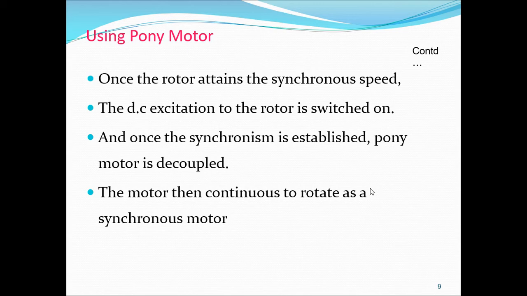Then the synchronous motor field is excited to synchronize with the stator poles. After that, the normal operation is established. When the rotor poles and the stator magnetic poles get magnetically locked to each other, they start rotating at a synchronous speed. Then the pony motor is disconnected from the synchronous motor.